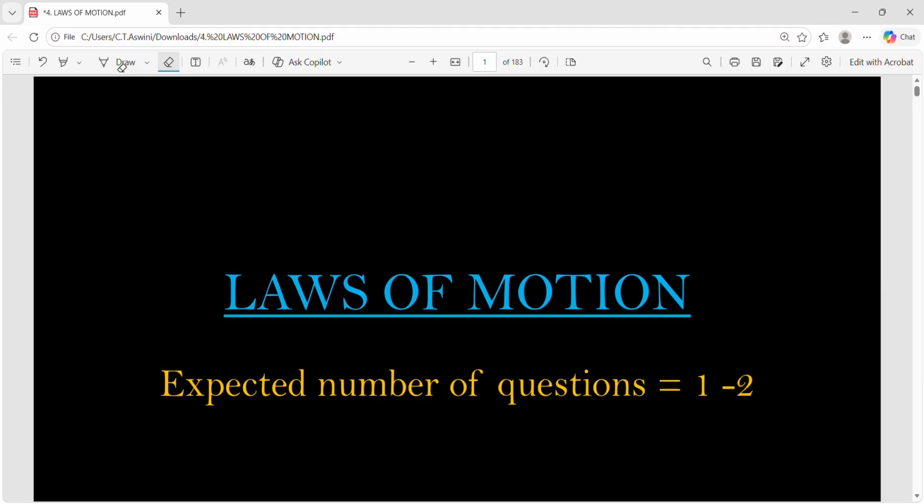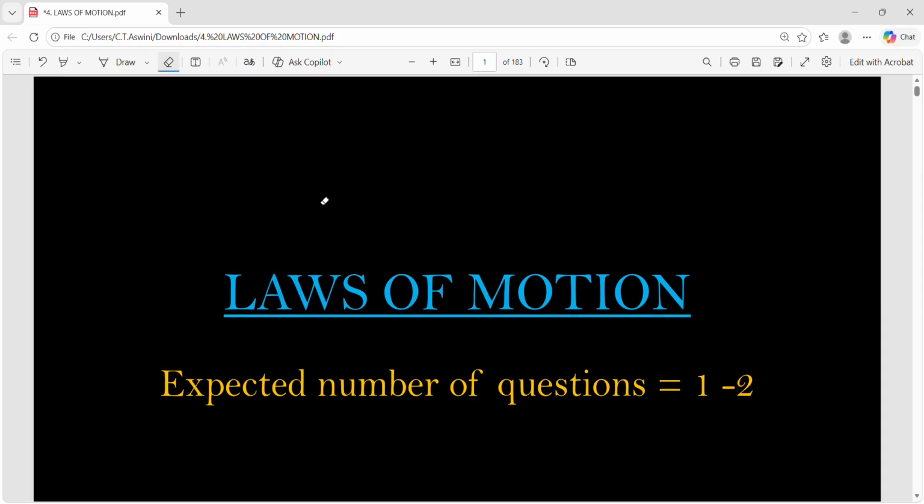Hi students, today we are going to discuss one of the most fundamental and scoring topics in physics, laws of motion. And in today's session, we will discuss Newton's first law and Newton's second law.